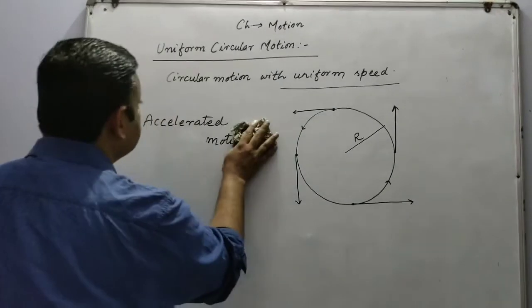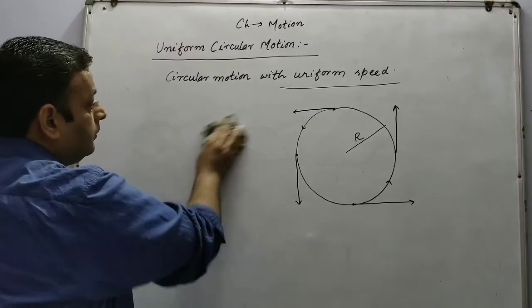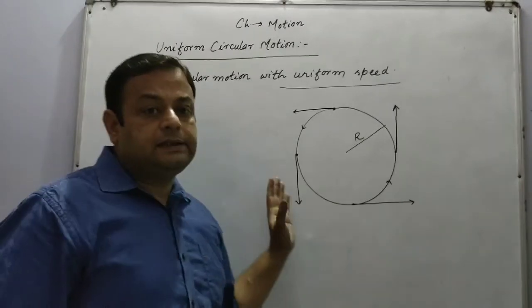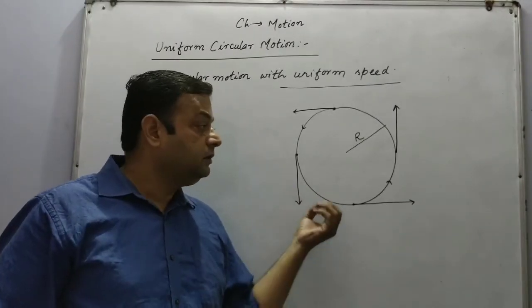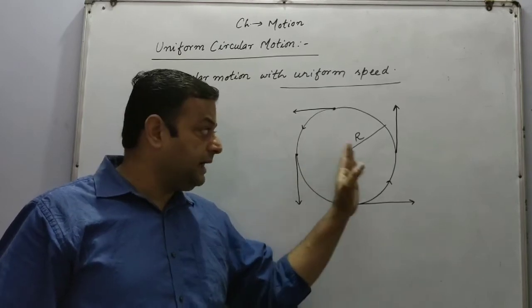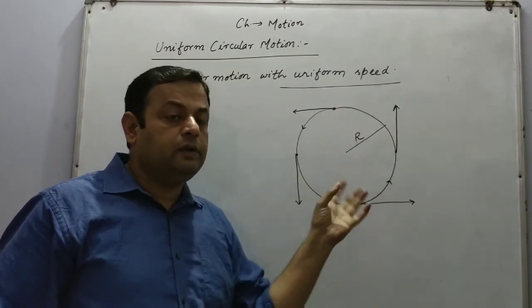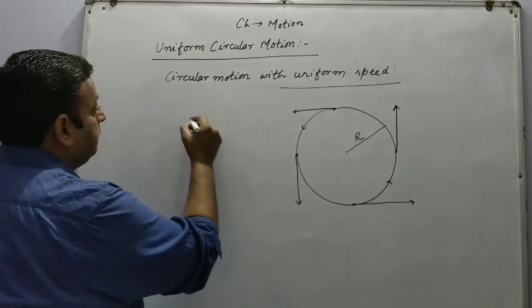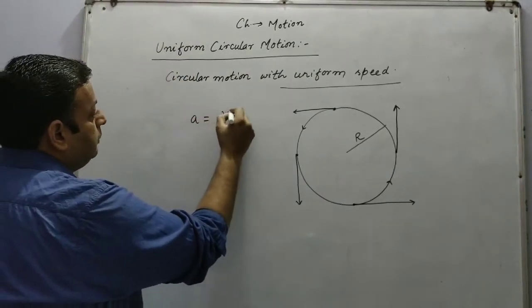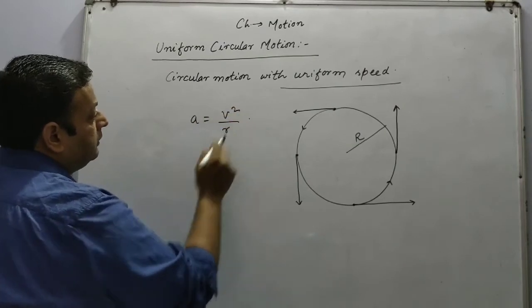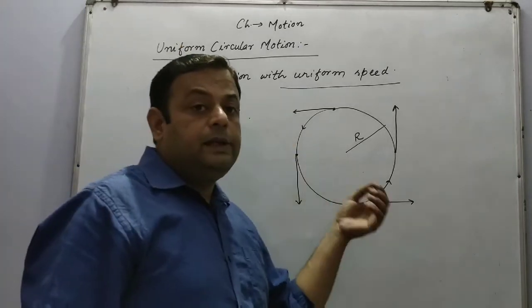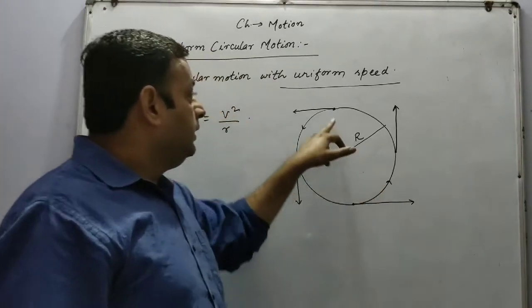Now, if the motion is accelerated motion, then the acceleration acting anywhere will be called centripetal acceleration, and is given by the formula a is equal to v square upon r. This is the formula for the centripetal acceleration taking place at all the points.